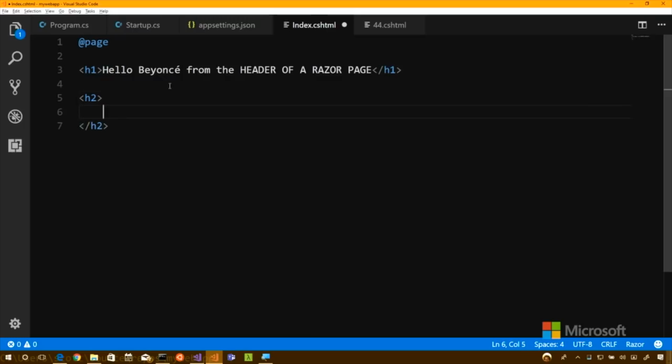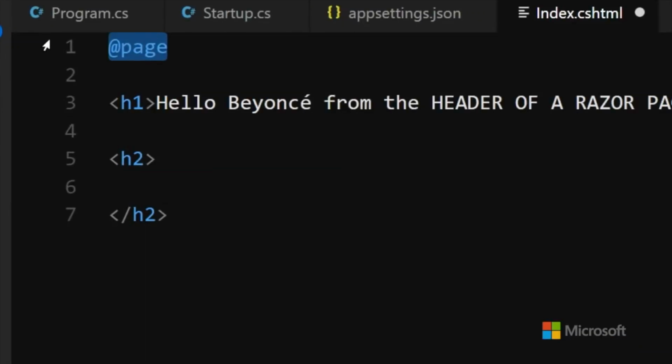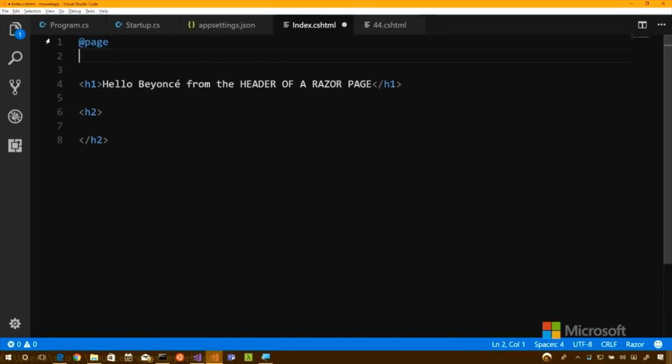Can I just go and say config? No. Can I say at config? Yes, you can. Add configure, yeah. But I can't because it hasn't been injected yet. No, you actually have to have at inject configuration. Okay. So up here where it says page, we need a new directive, another directive. We need to go inject. Okay. And then when I say I configuration, though, it's not going to work. Yeah, because we still need to inject the using statement. We have to add the using statement.